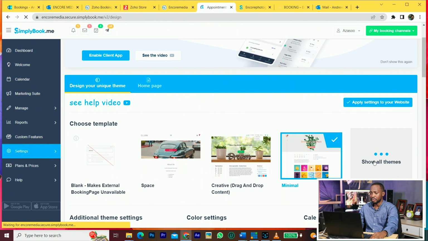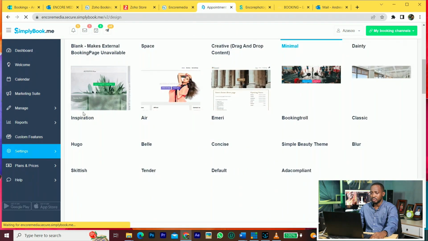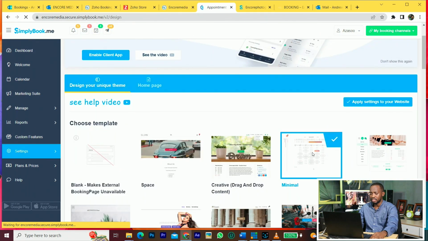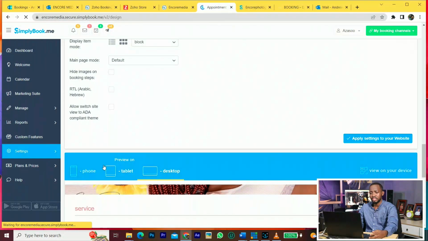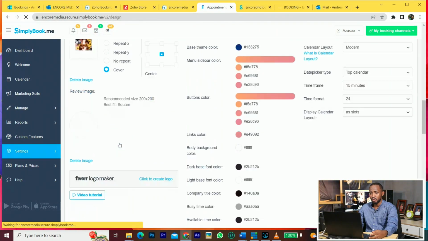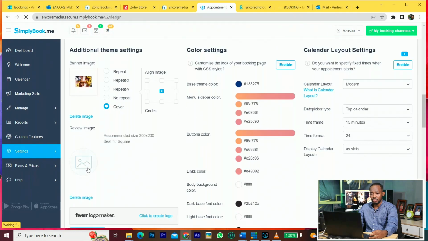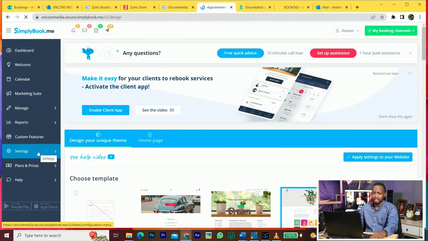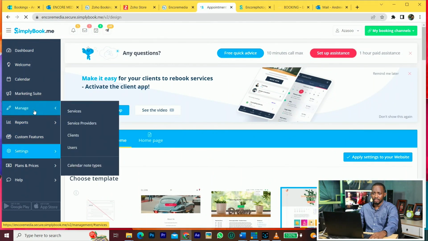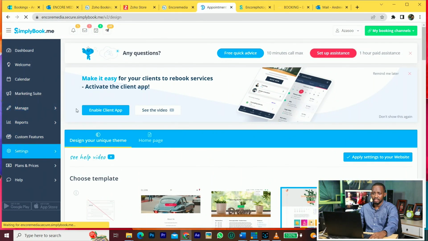You can go to load all, then you see a sample of them. I'm using this one, but you can select any one that you think is nice for you. You change the pictures and put in your logo. I haven't put a logo there, but you can do that in the settings. Okay, so this is the service.